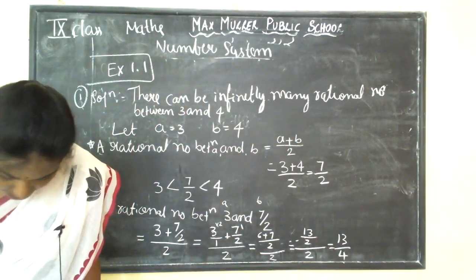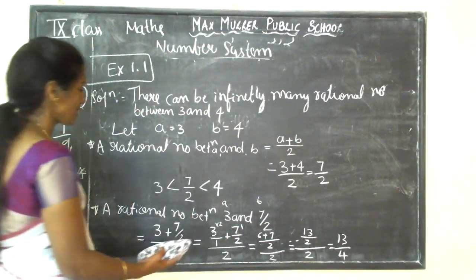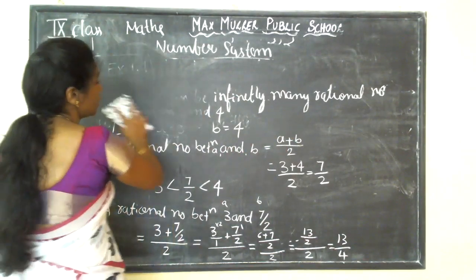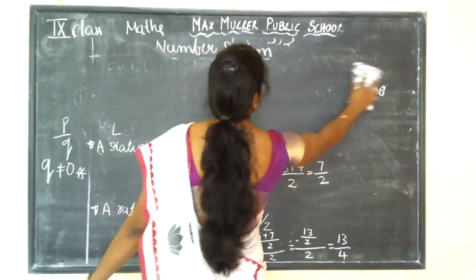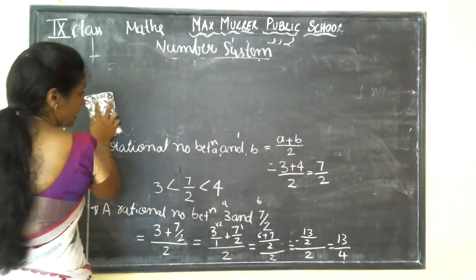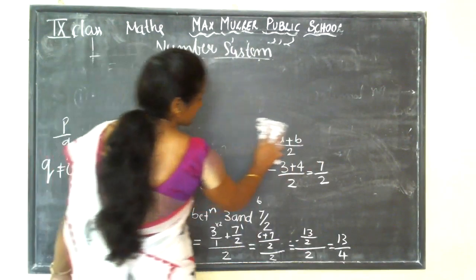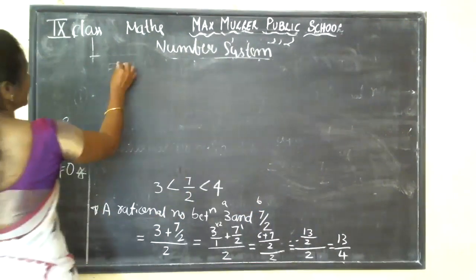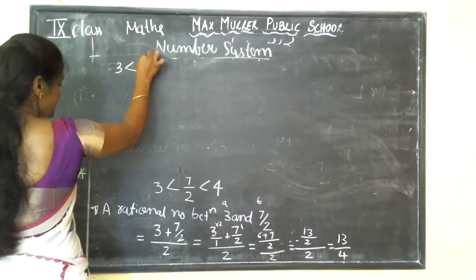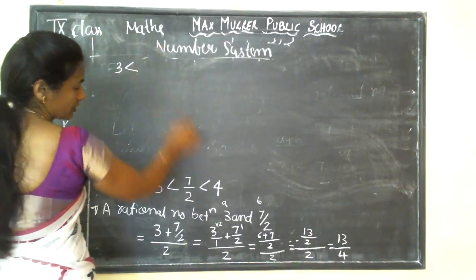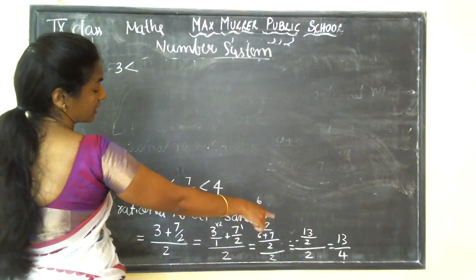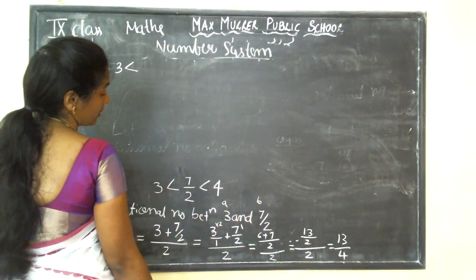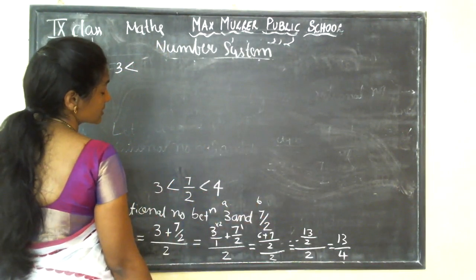13 by 4. Yes guys? Yeah. Next. Now we have two rational numbers between 3 and 4. Okay? That is, 3 is less than 13 by 4, no? 4 3s are 12. 2 3s are 6.